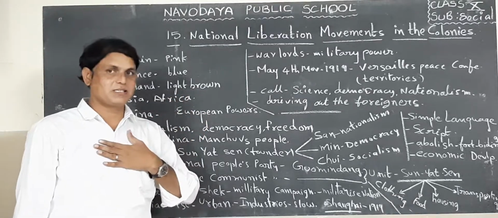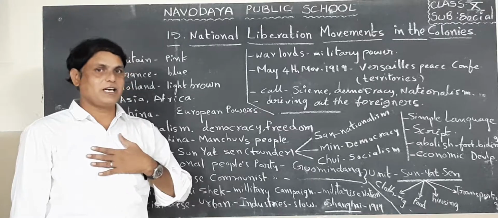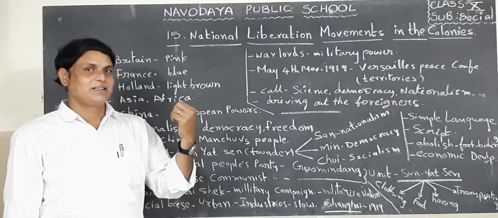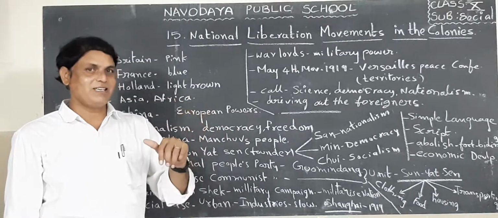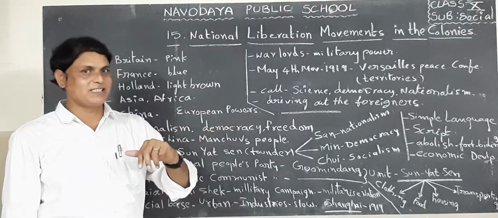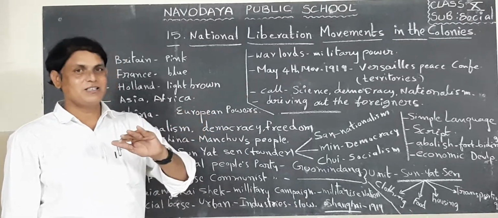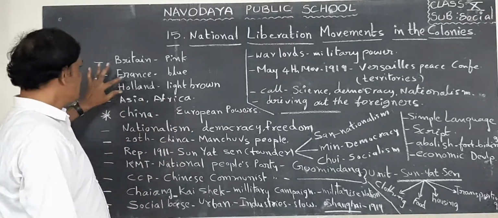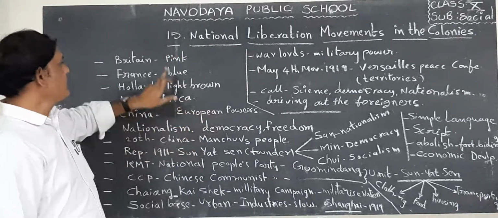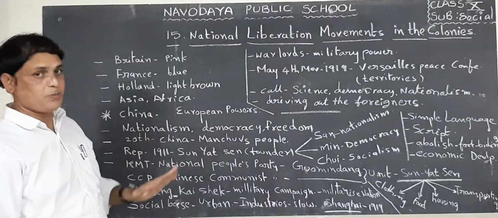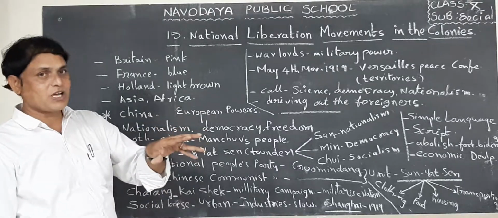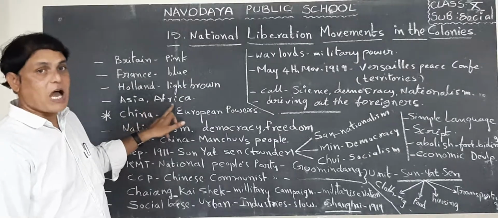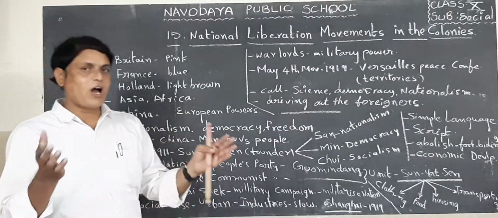For example, we are Indians. India, Indians. Australia, Aussies. Netherlands, Dutch. New Zealand, Kiwis. South Africa, South Africans. England, English. So those are the names of the people who are living in those countries. Look at children, especially Britain, France, Holland, these people established their kingdoms or their rule over Asia continent countries and Africa continent countries.